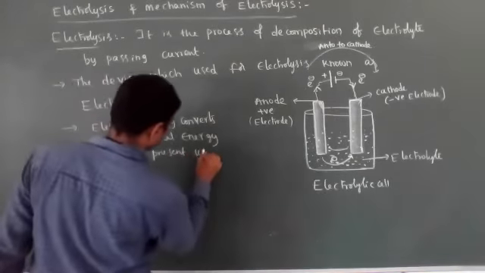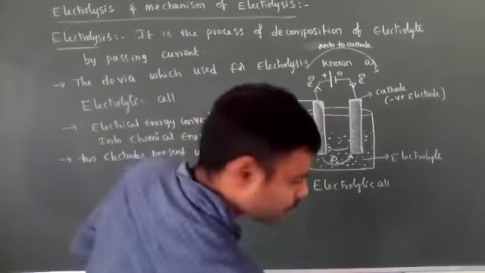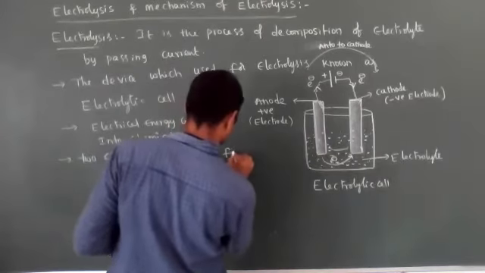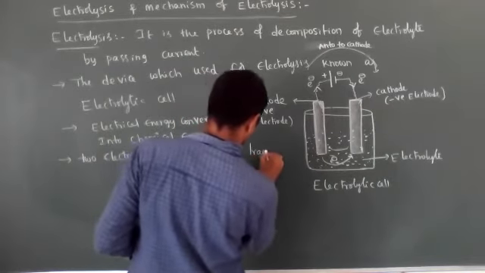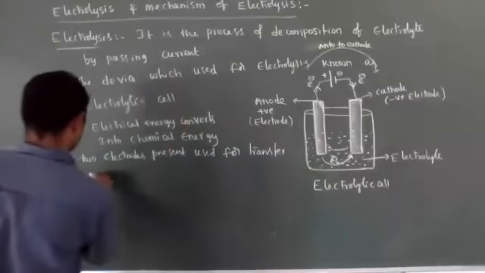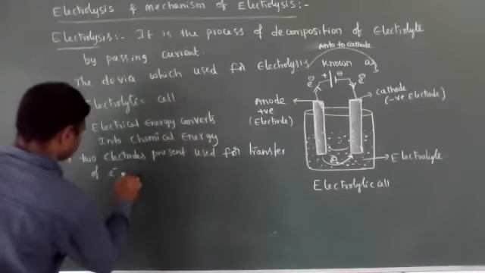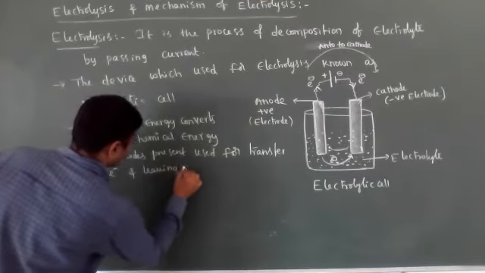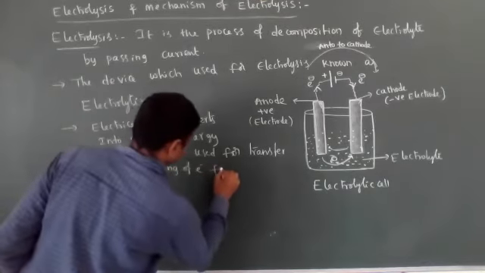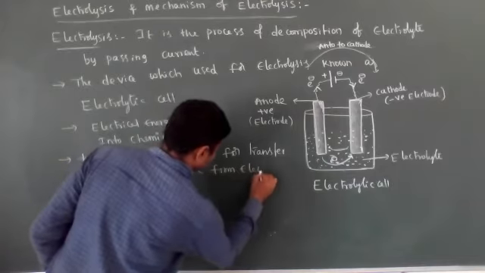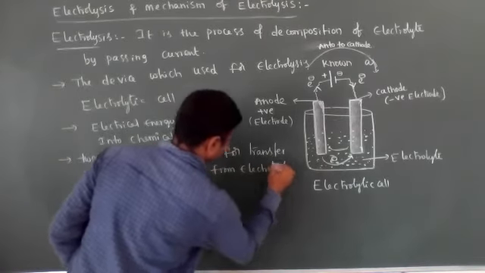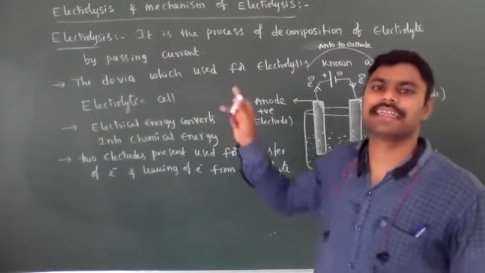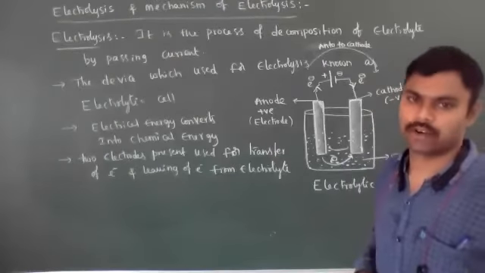So the electrodes are useful for the entering of electrons into the electrolyte as well as the leaving of electrons from the electrolyte.